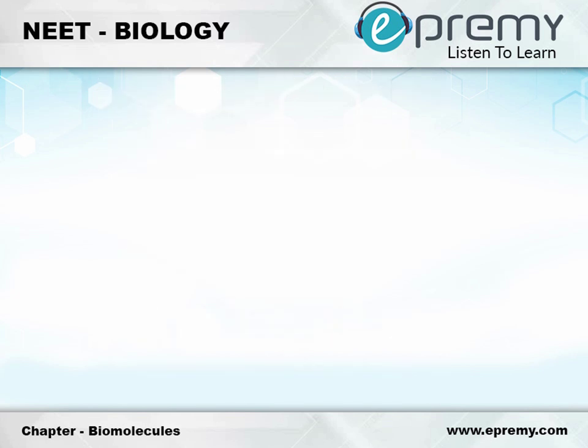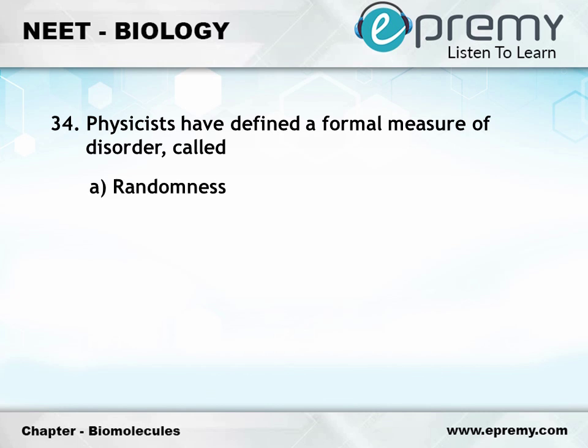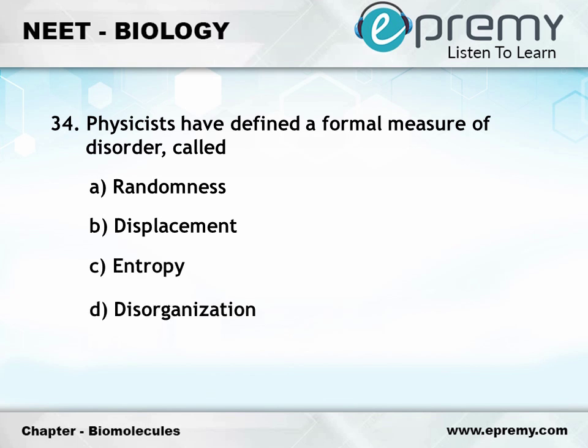Question number 34. Physicists have defined a formal measure of disorder called option A, randomness, option B, displacement, option C, entropy, option D, disorganization. The answer is option C, entropy.